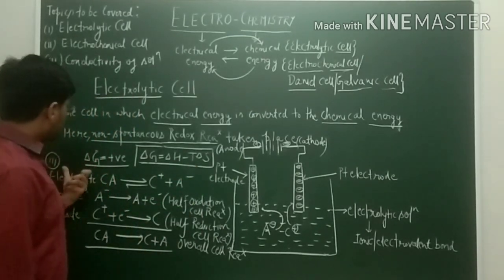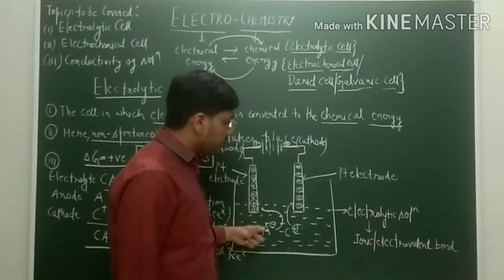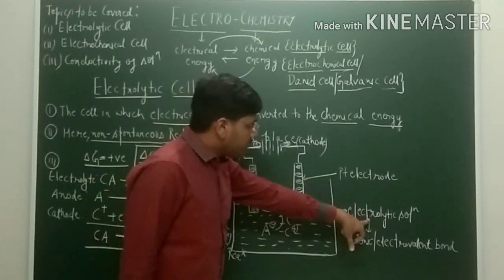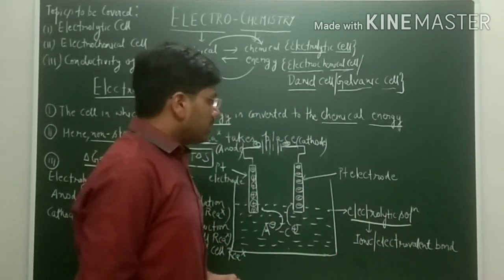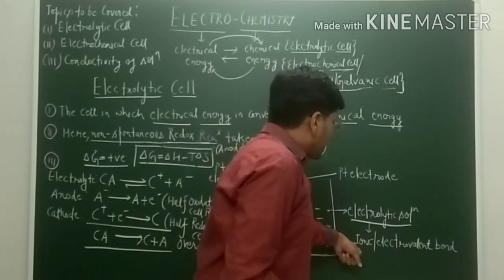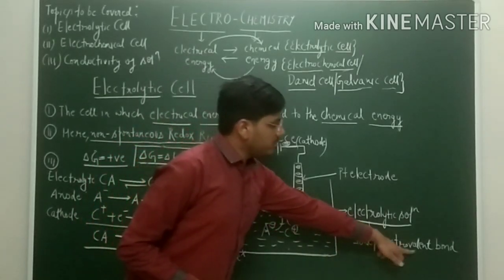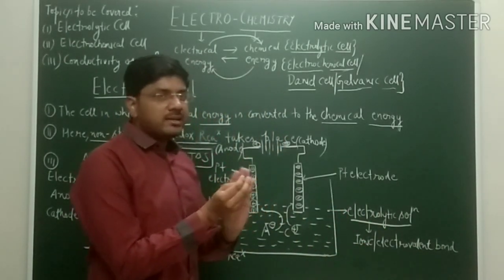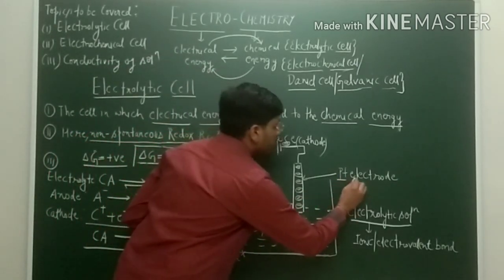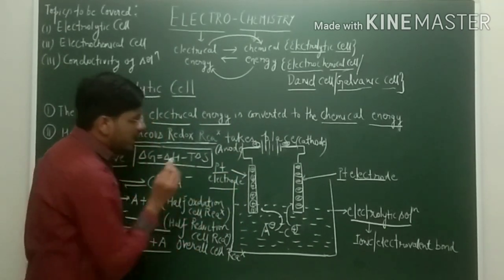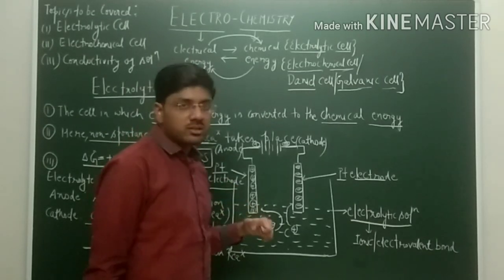Now we are discussing the working of this electrolytic cell. Here we have a beaker in which we have the electrolytic solution, a solution in which ions are present. That means an ionic or electrovalent bond is present between the electrolytic ions. Next, we have taken two platinum electrodes. Why are we taking platinum electrodes? Because they are inert in nature.